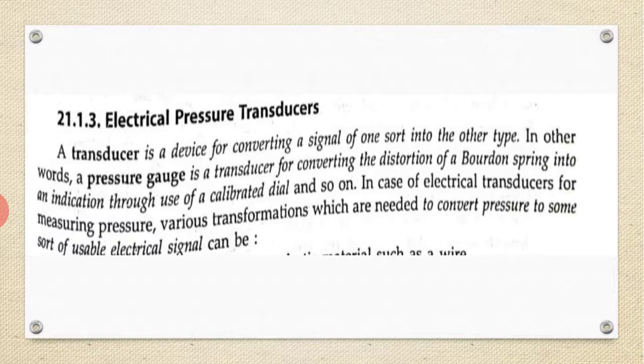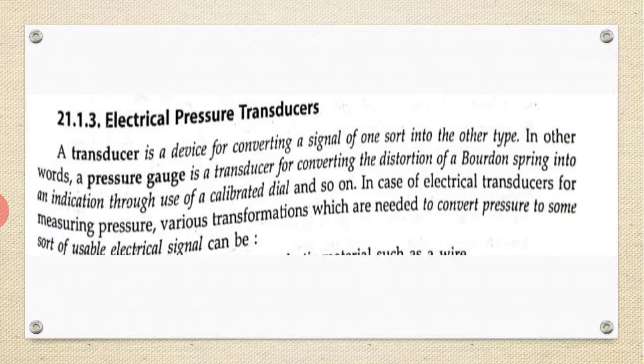Now I am going to discuss the electrical pressure transducers. A transducer is a device for converting a signal of one sort into another type. In other words, a pressure gauge is a transducer. A pressure gauge converts the distortion of a Bourdon spring into an indication through use of a calibrated dial and so on.